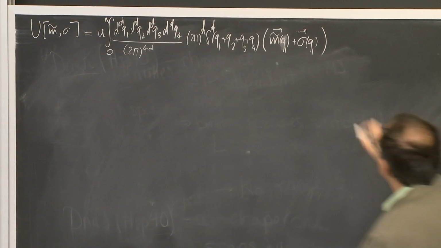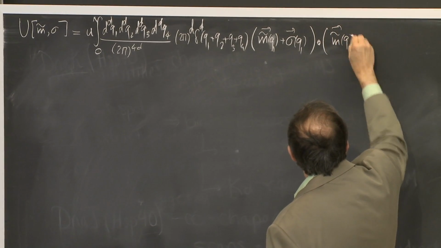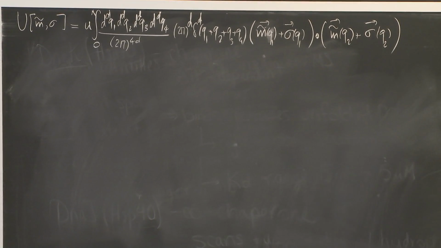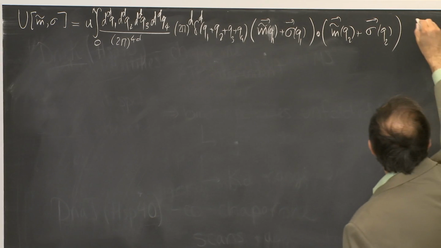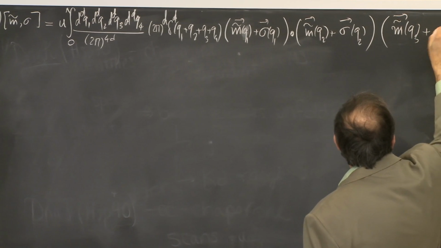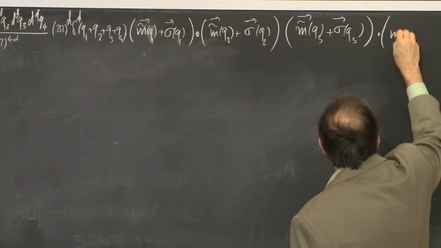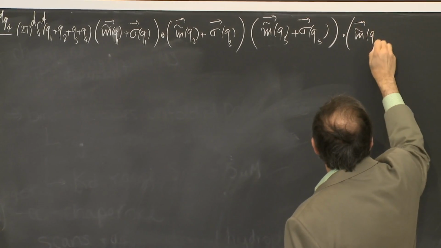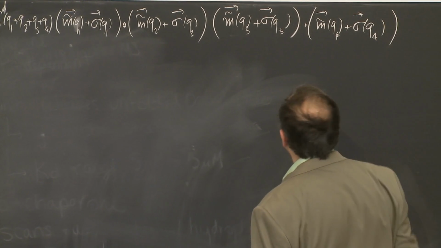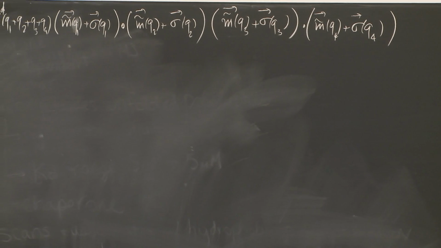And then I have the dot product of that with m tilde of Q2 plus sigma of Q2. And then I have the dot product that would correspond to m tilde of Q3 plus sigma of Q3 with m tilde of Q4 plus sigma of Q4. So that's the structure of my U.